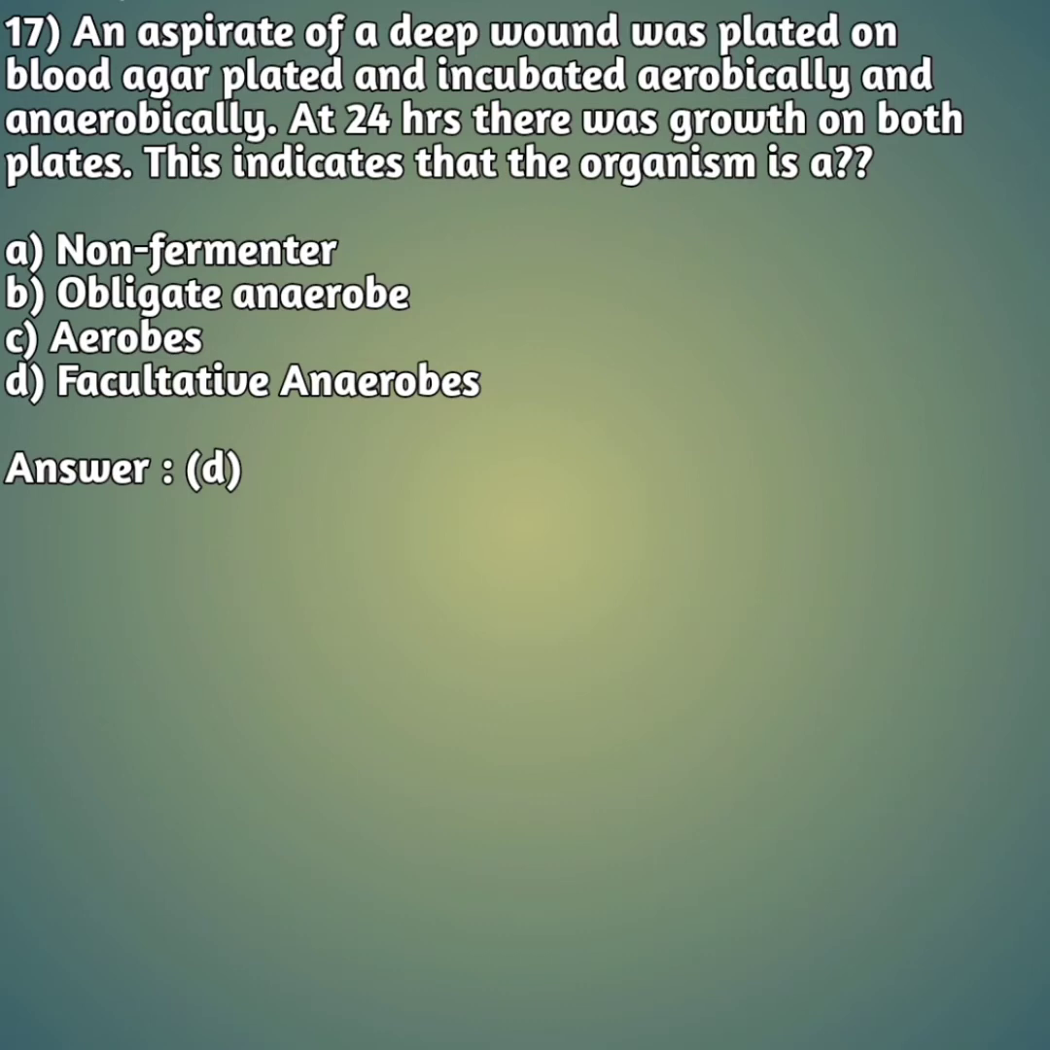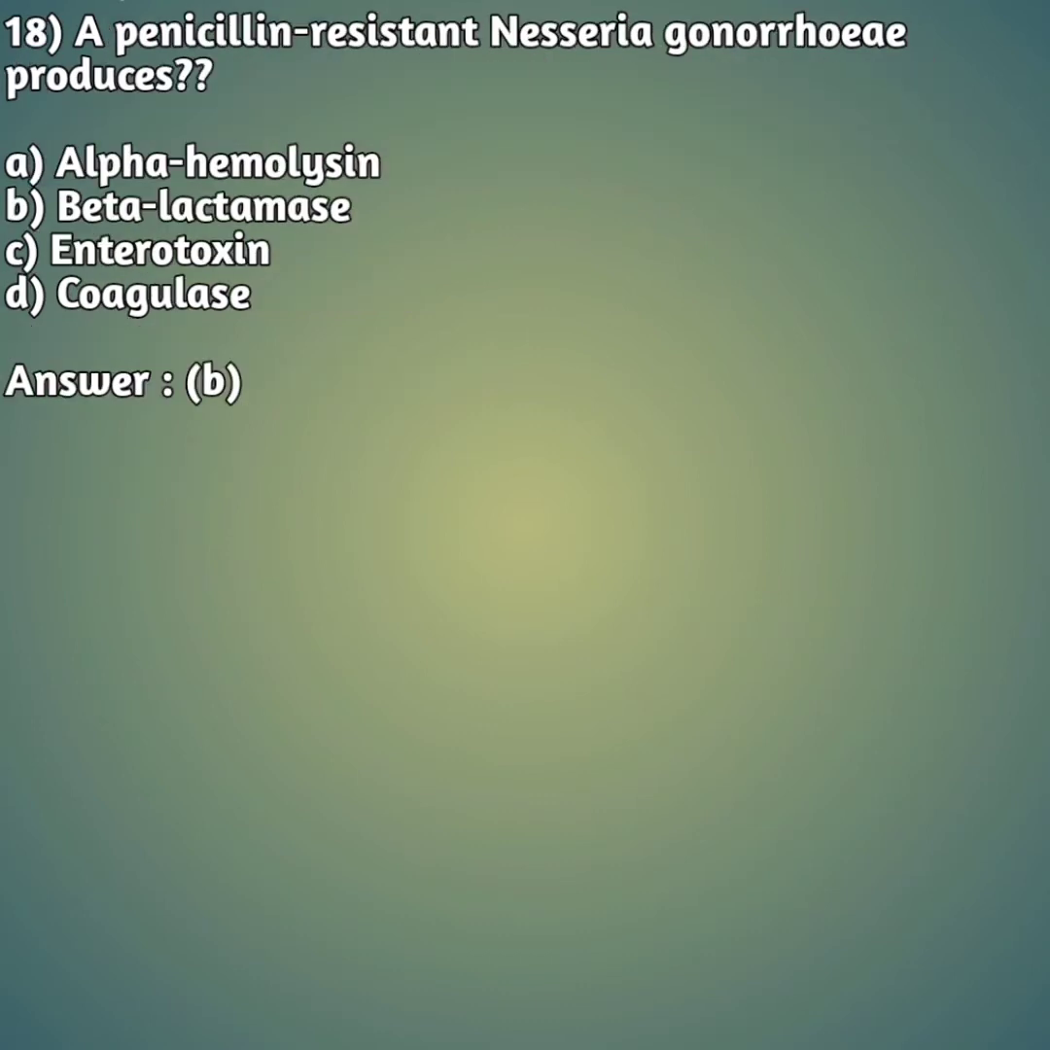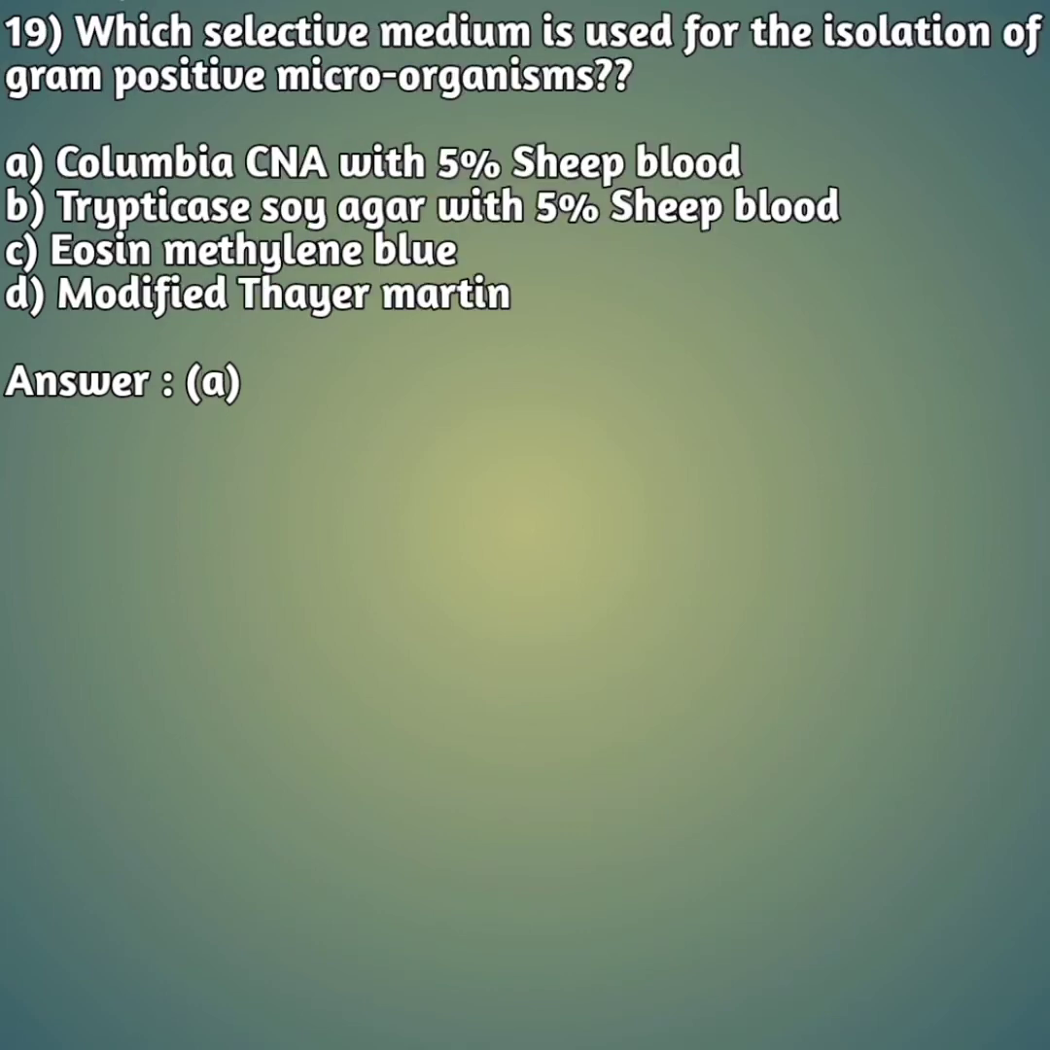Okay friends, moving on to our 18th question. A penicillin resistant Neisseria gonorrhoeae produces option A, alpha hemolysin, option B, beta lactamase, option C, enterotoxin, and option D, coagulase. So penicillin resistant Neisseria gonorrhoeae produces, the right answer is option B, that is beta lactamase. Moving on to our 19th question.